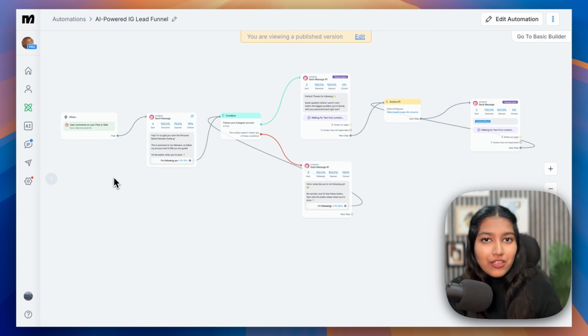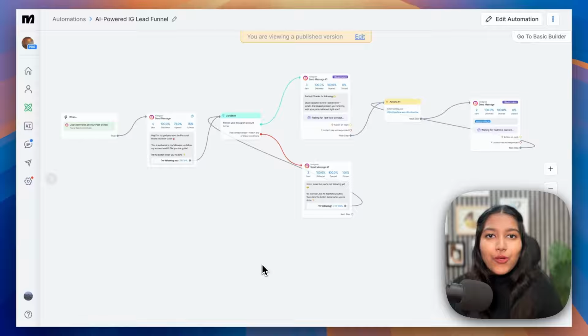And if you ever want to monitor these chats or take a look at the history, you can always refer to the live chat inside ManyChat. So you'll find the link to both of these platforms in the description below. Go ahead and create an account. Both of those links should get you free trials to get started with.